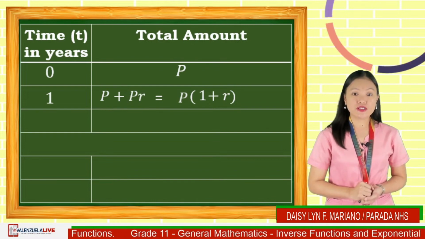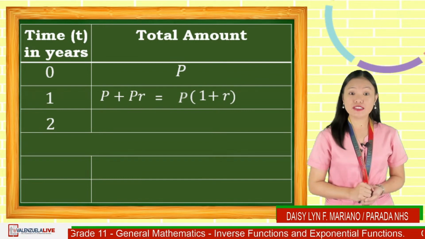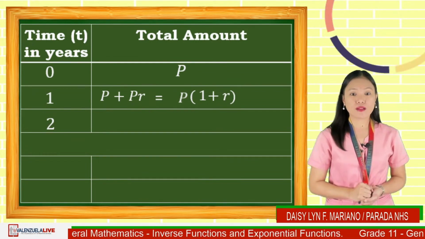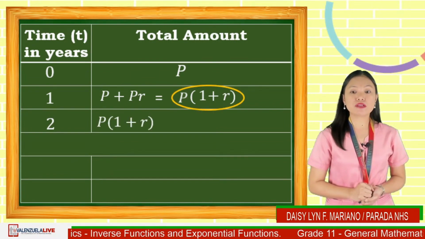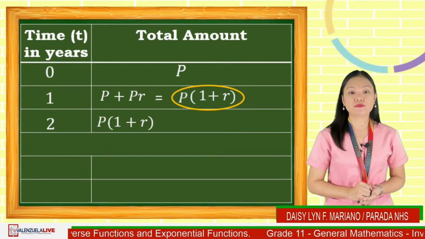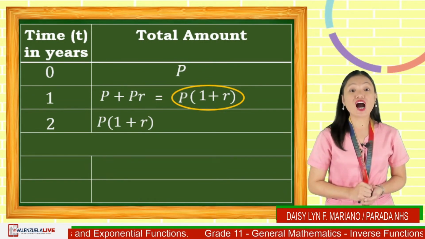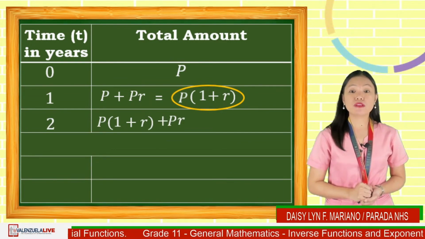After another year, so the time now is 2. Since the problem is compounded, the total amount in the previous year became the principal for the current year. That is, p times quantity 1 plus r is the new principal for this year. To get the total amount for this year, we add the principal times rate to p times the quantity 1 plus r.